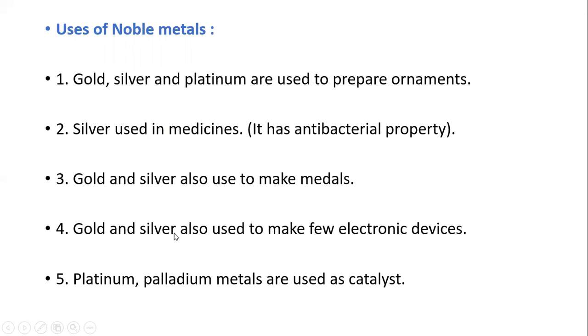Gold and silver are also used to make electronic devices, because these metals conduct electrical current easily. They allow electric current to pass through them, which is why they are used in electronic devices. Platinum and palladium metals are used as catalysts.